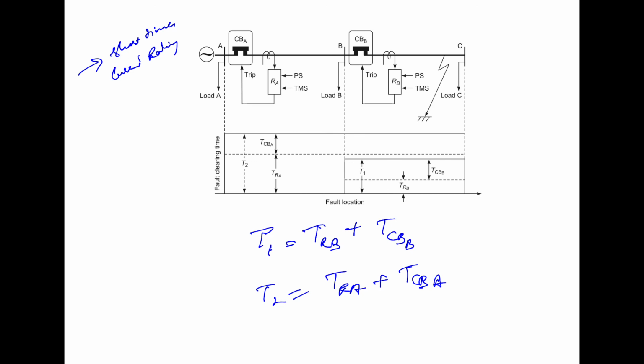And for maintaining the selectivity, TRA should be greater than or equal to TRB plus the circuit breaker time of B. So the circuit breaker B must be able to safely carry the short circuit current for the time T1, while the circuit breaker A must be able to safely carry the short circuit current for the time T2.